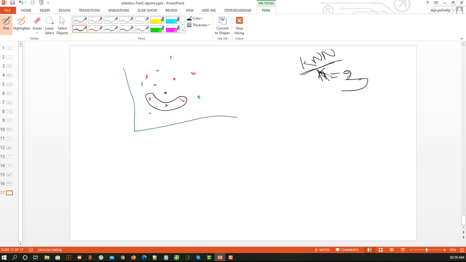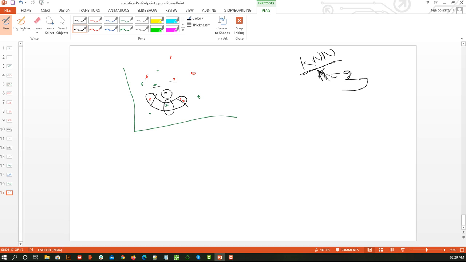Just understand the concept, don't say this is closer or that is closer; I'm just assuming these 3 are closer. In these 3, I can see there are 2 reds and 1 green. The majority is red, so I can say this point belongs to class red. That is the only concept behind the KNN algorithm.